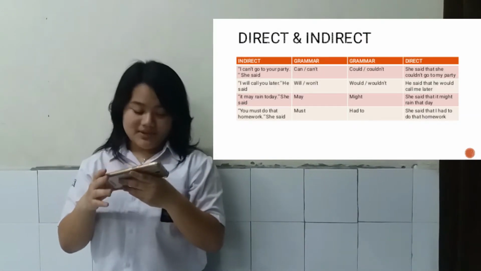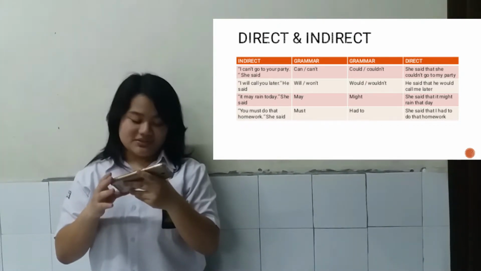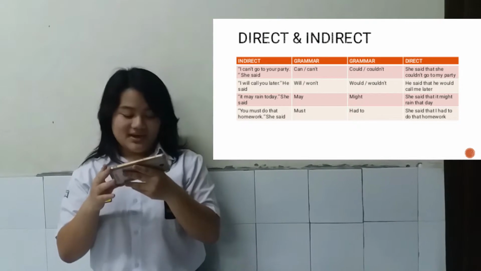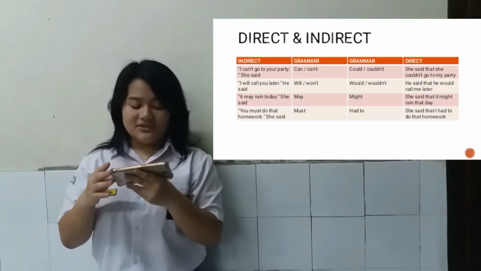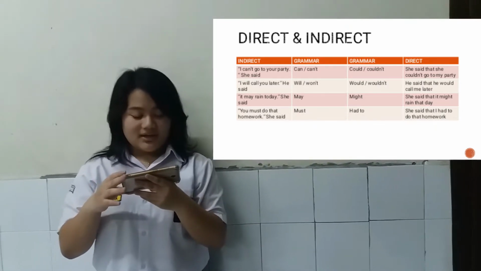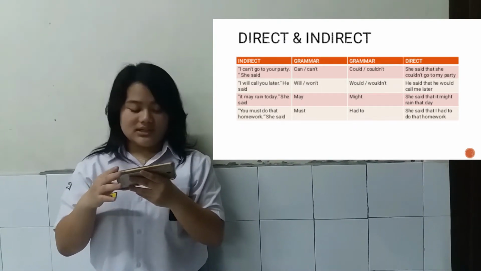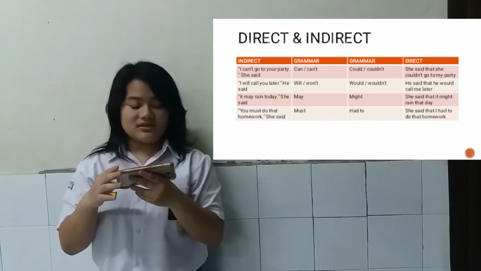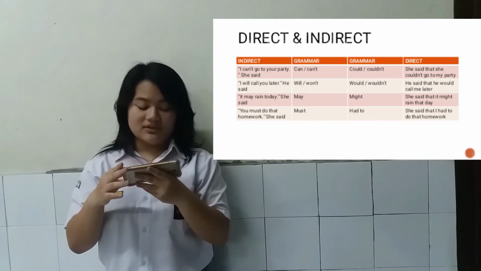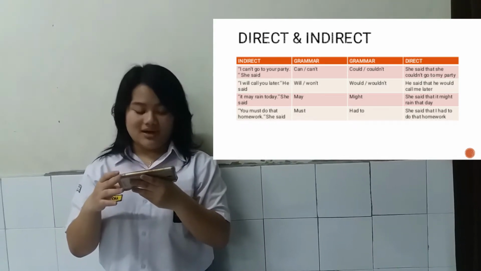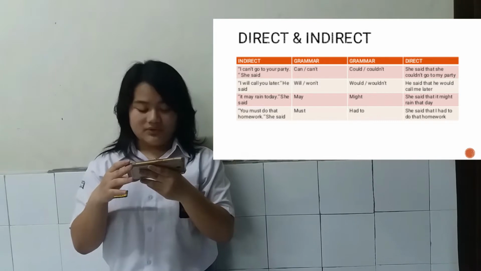So now I'm going to explain the difference about time signal and place description between direct speech and indirect speech. The first one is the time signal. If we use now, it will change into then. If we use ago, it will change into before. If we use today, it will change into that day. If we use tomorrow, it will change into the day after. If we use yesterday, it will change into the day before. If we use last week or month, it will change into the previous week or month. If we use next week or month, it will change into the following week or month.